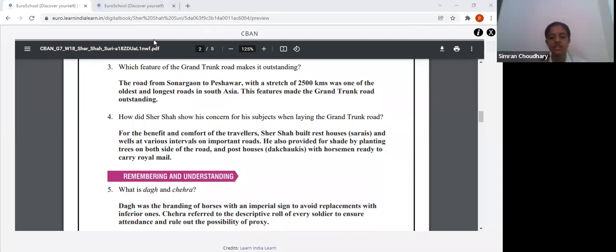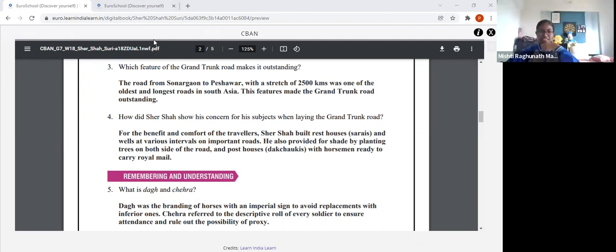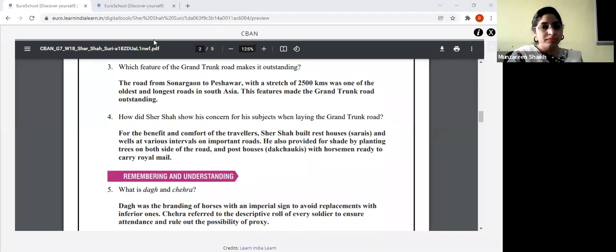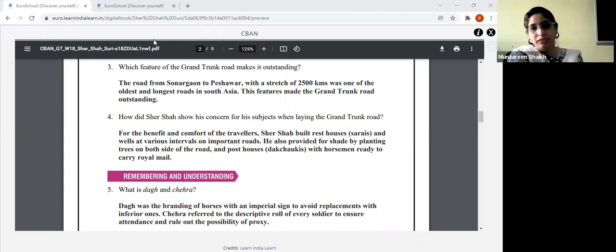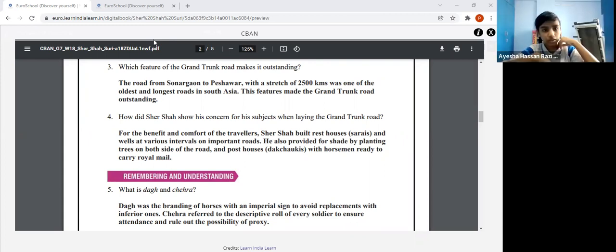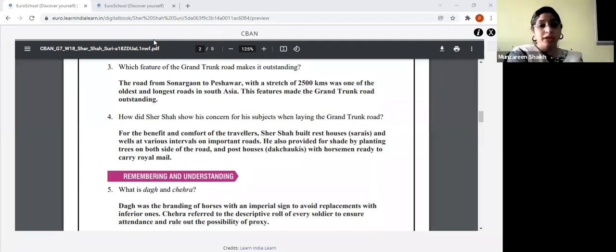Building the rest houses and the post houses. Very good, Simran. He built the rest houses called what? Sarais. Very good, sarais. And what else did he do? Apart from that, he built wells. Yes, Aisha. He built wells at various intervals so that people traveling on the road can benefit from it.